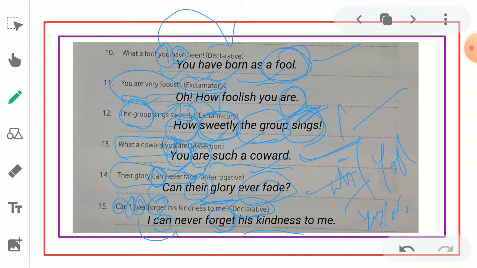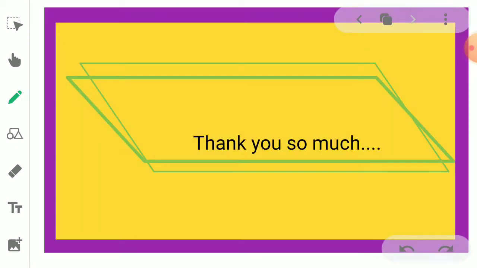So this is the way we have to convert all these sentences to the type asked in the bracket.